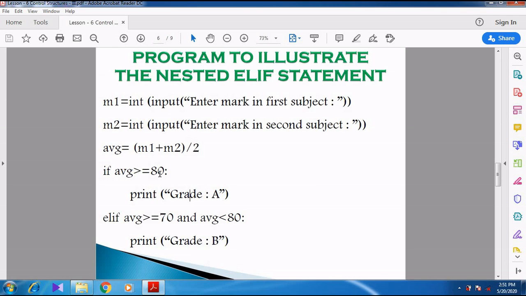But if this condition fails, we are going for elif. So what is the next condition? Second condition, average should be greater than or equal to 70, and we are using the AND operator, the logical operator, and average less than 80. That means 70 to 79. If the student average is 70 to 79, which grade does he belong to? Grade B. If the student average is 80 above, he belongs to grade A. Right?